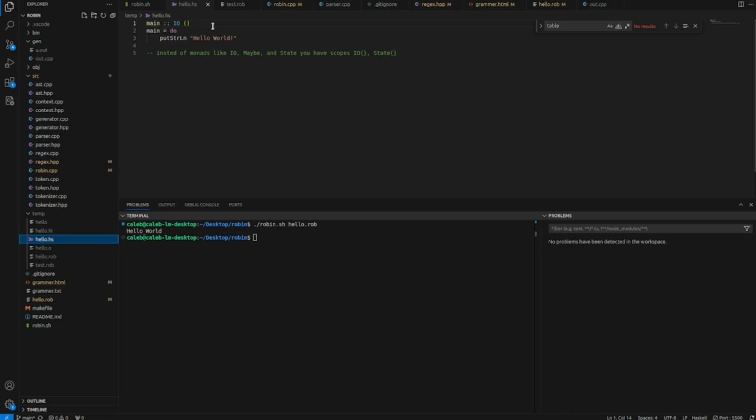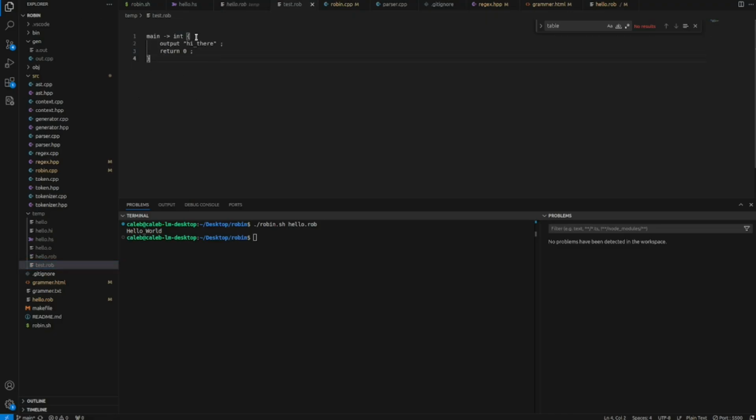So now I'm going to compare it to Haskell. In Haskell, to run hello world, we have our main, and in the main we define that there will be IO, which is a monad which allows this IO side effect. And in our programming language, Robin, instead of a monad, we're using these scopes. Maybe a more finalized grammar would look something like this, where the output, the functions, and the main definition look a lot more like C++.